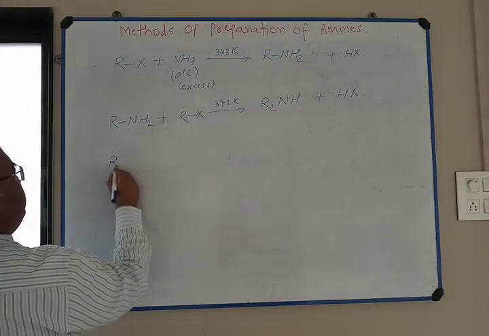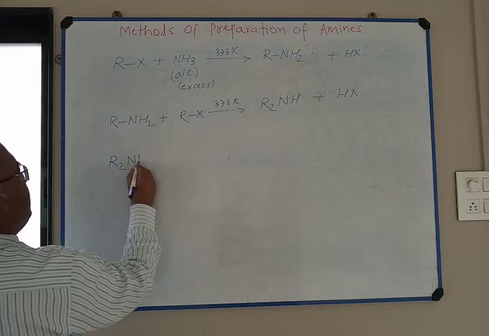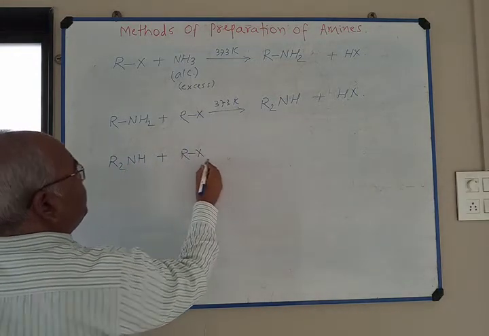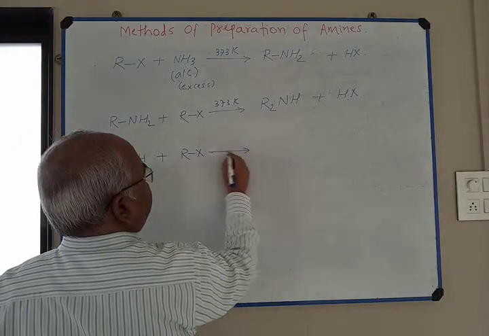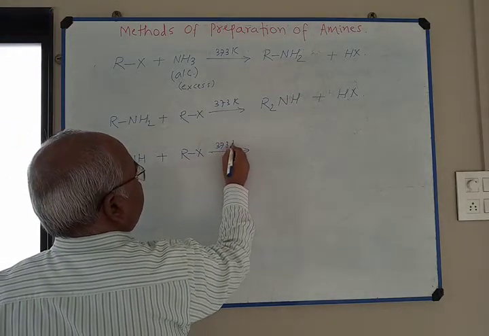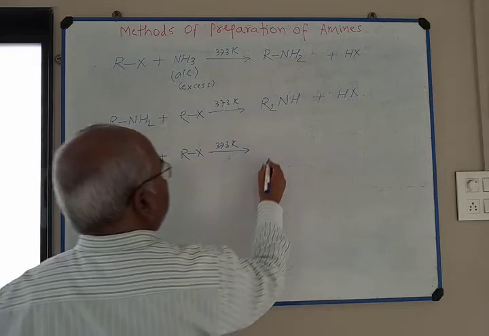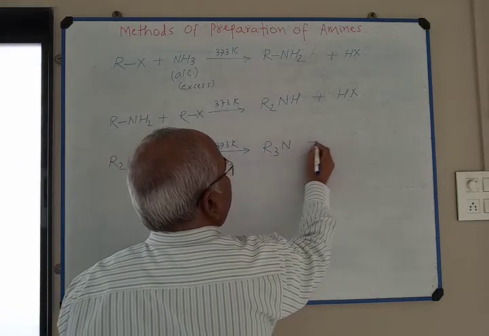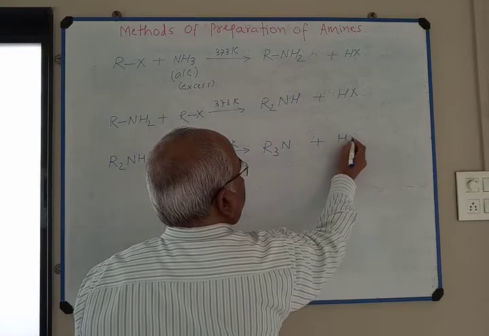Secondary amine again reacts with alkyl halide at 373 Kelvin to get R3N, tertiary amine, plus HX.